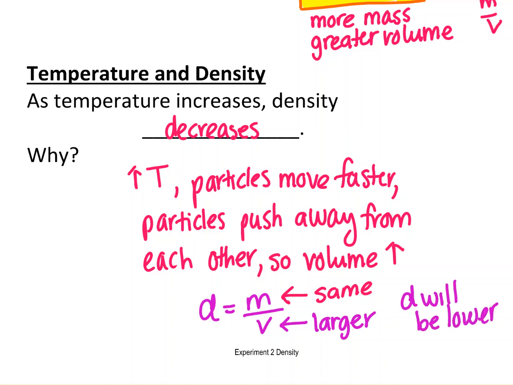This is why hot air will rise, because as it's heated, it spreads out. The particles being more spread out makes it less dense, and if it's less dense than its surroundings, it will float.